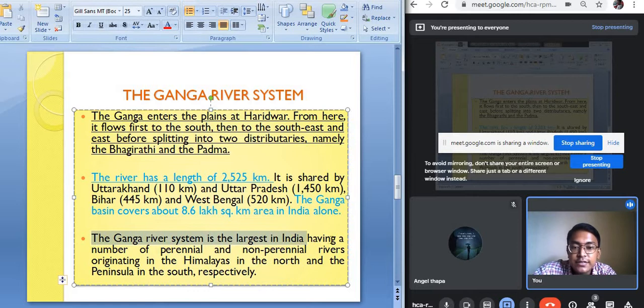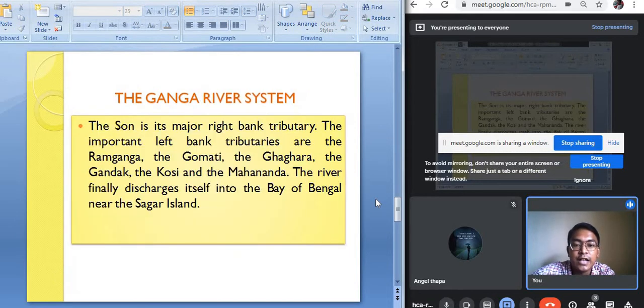The Ganga river system in India has a number of perennial and non-perennial rivers originating in the Himalayas in the north and the peninsula in the south respectively. So the Ganga river system is mainly joined by many perennial Himalayan rivers and non-perennial peninsular rivers. It is not that the Ganga is only joined by the Himalayan rivers, but many of the peninsular rivers are also tributaries of the river Ganga. They join the river Ganga at various locations.